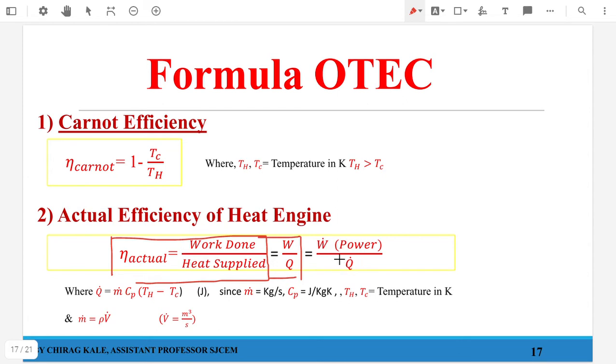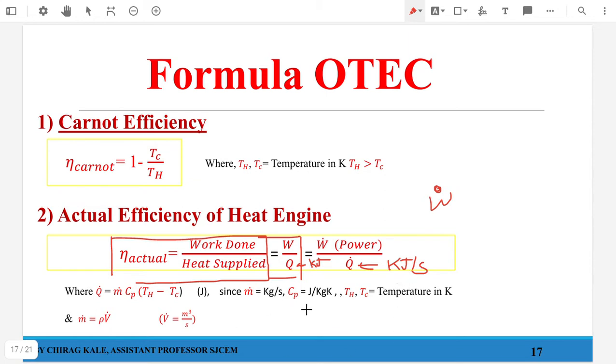Why am I writing this? Work done per unit time is what? Power, and whenever there is a differentiation with respect to time, we generally put a dot at the top of it. Correct, so that is work done per unit time, that is power, and heat supplied per unit time, so it will be, if this is your heat flow, and if this has a unit of kilojoule, this is your heat supplied, that is in kilojoules per second. Fine with this.